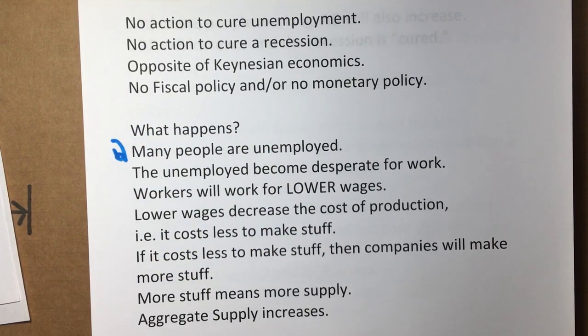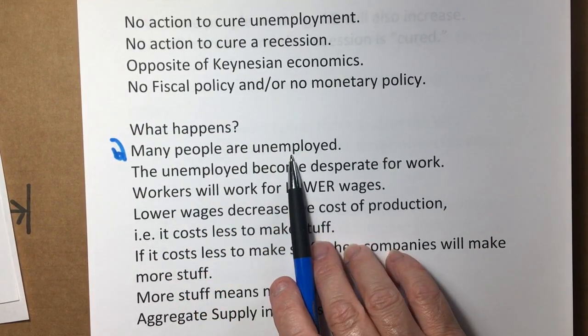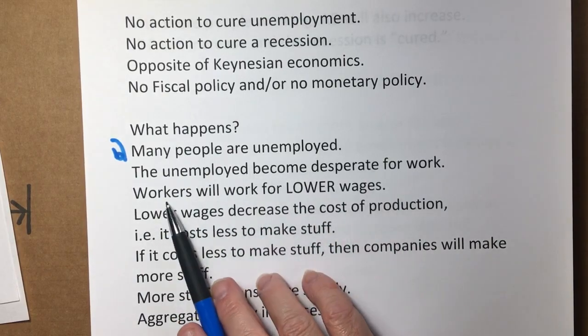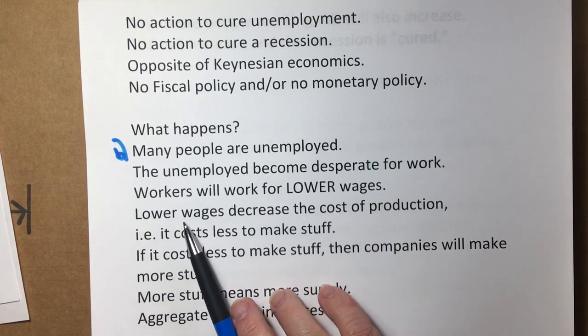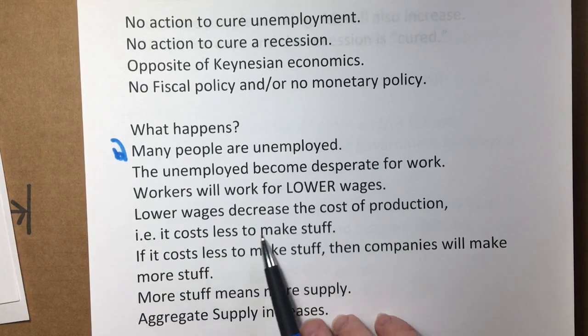This is what a classical economist believes. Many people are unemployed. The unemployed will become desperate for work. The workers will work for lower wages. If people are desperate for work, they will work for lower wages. Lower wages decrease the cost of production. It costs less to make stuff.